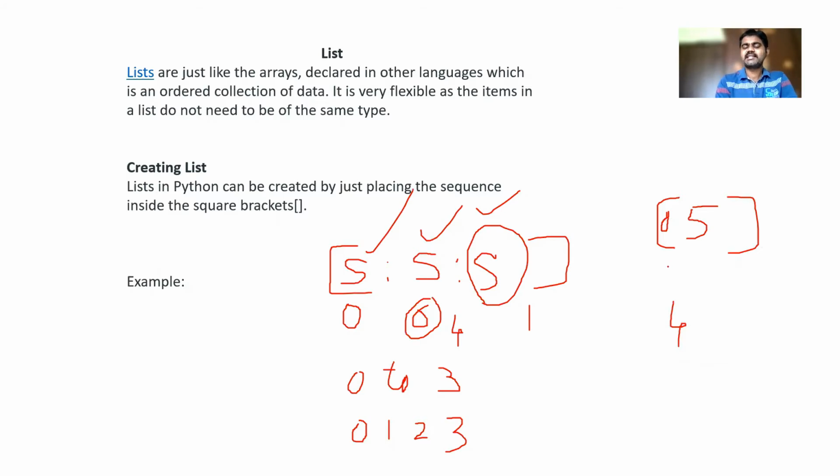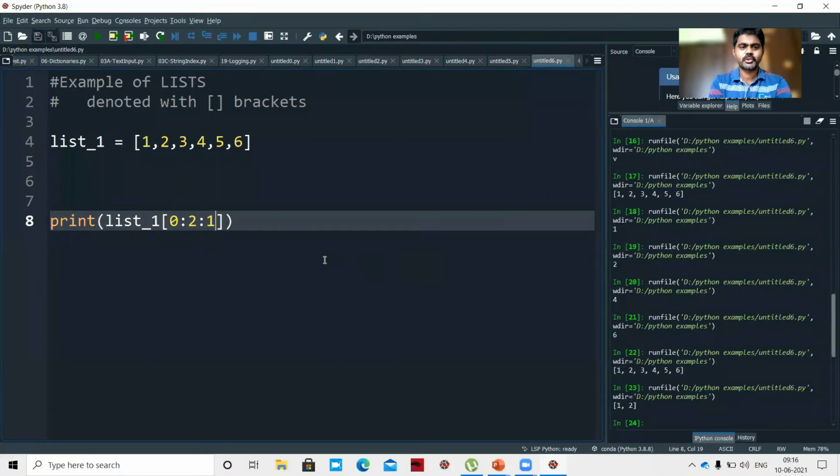In some cases if you want the reverse of a list, let me show you. I am not providing start, I am not providing stop, I will simply provide -1. You can observe here, you will get the reverse of the list: 6, 5, 4, 3, 2, 1.